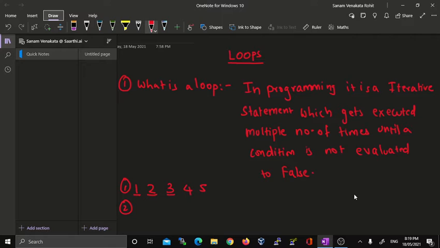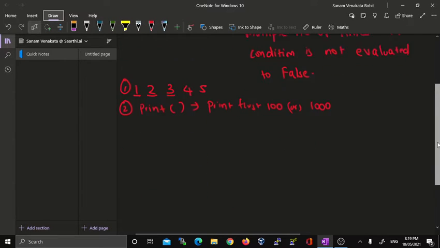So in order to overcome that, we use the concept of loops. To perform these two tasks, we use the concept of loops.